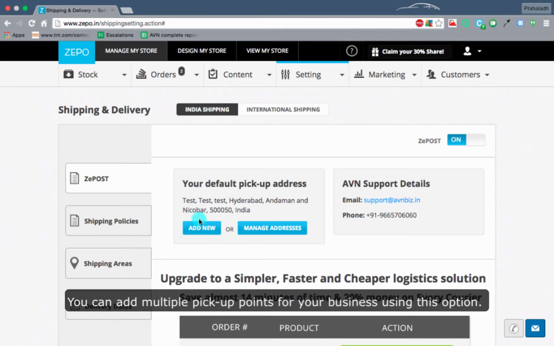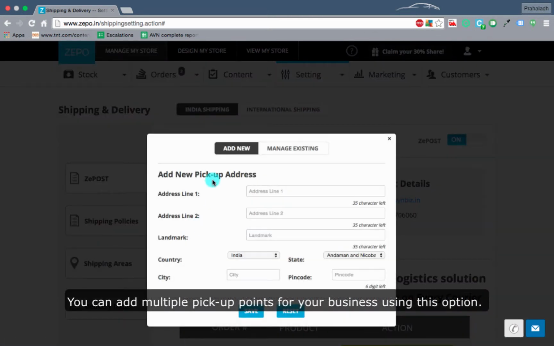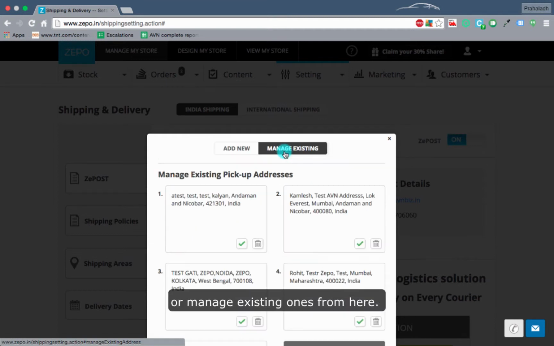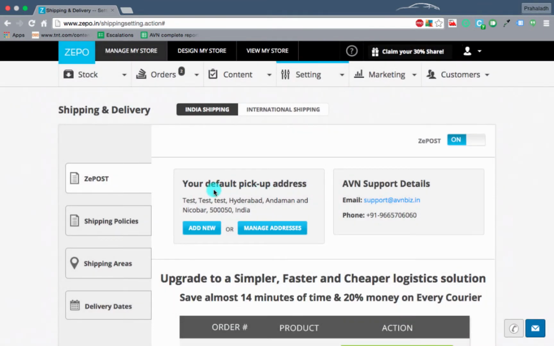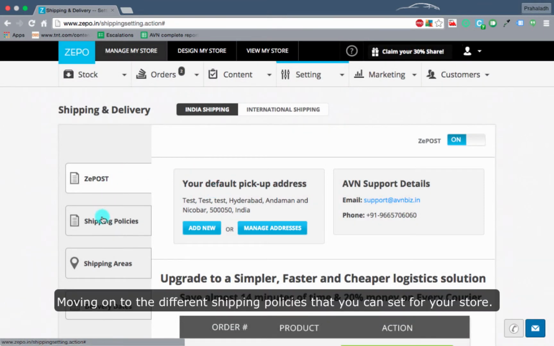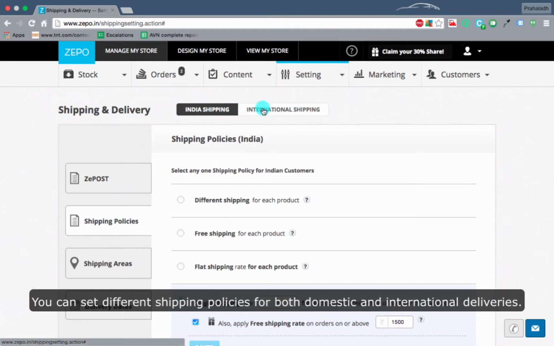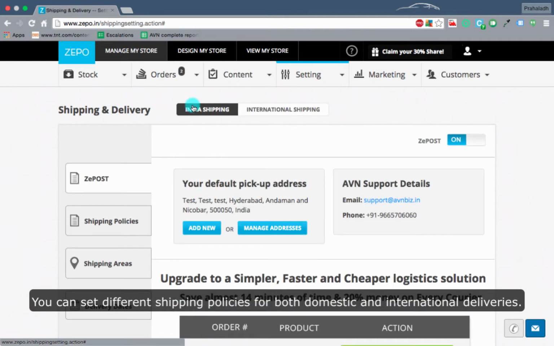You can add multiple pickup points for your business using this option. You can add new ones from here or manage existing ones from here. Moving on to the different shipping policies that you can set for your store. You can set different shipping policies for both domestic and international deliveries.